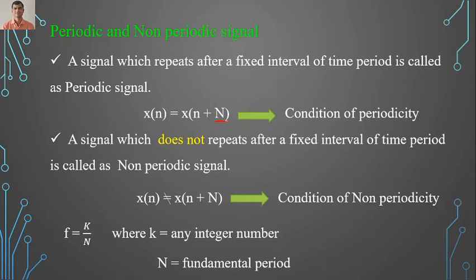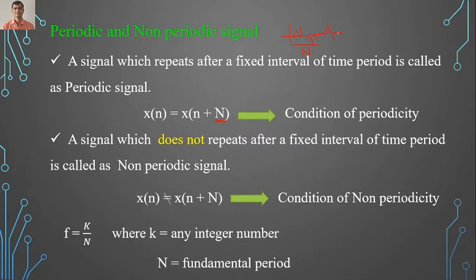Now I am sketching a discrete time signal. Suppose this is my discrete time signal as a sine wave. The same signal is going to repeat after a specific interval of time. So here you consider this as capital N, and after this the same signal, I am not sketching the signal here, is going to repeat like this.